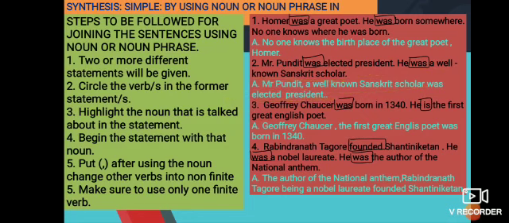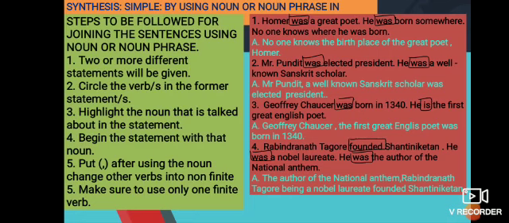Number 3, Geoffrey Chaucer was born in 1340. He is the first great English poet. Now the verb in the former statement is was, then it is. Because we are talking in this about Geoffrey Chaucer, this he stands for him only. So I'll highlight it and bring this ahead. That is Geoffrey Chaucer, comma.